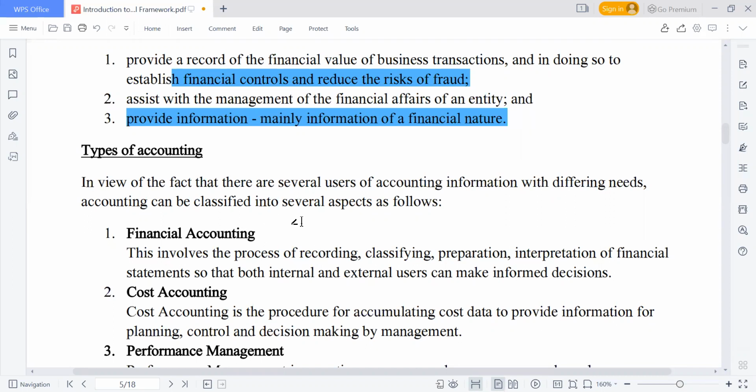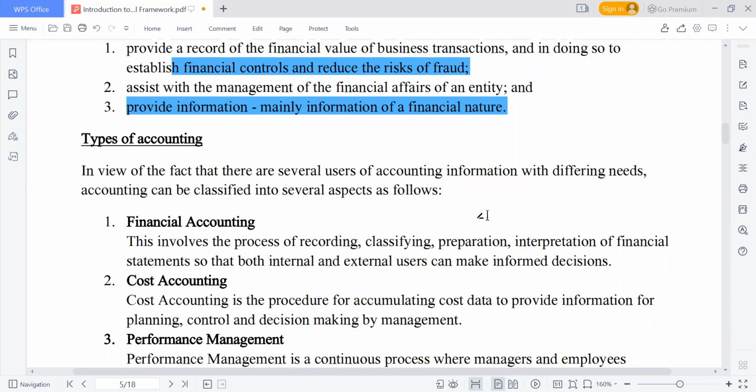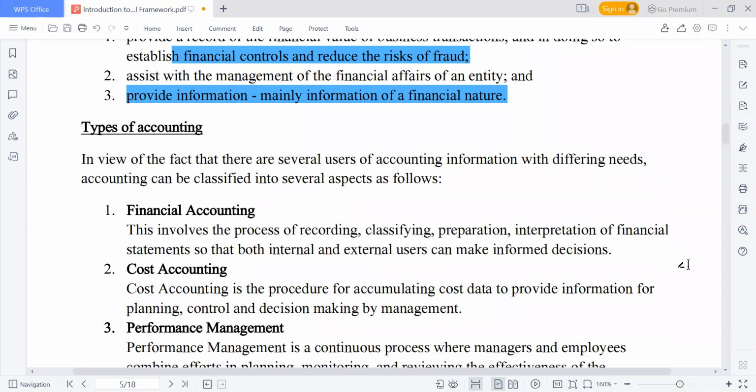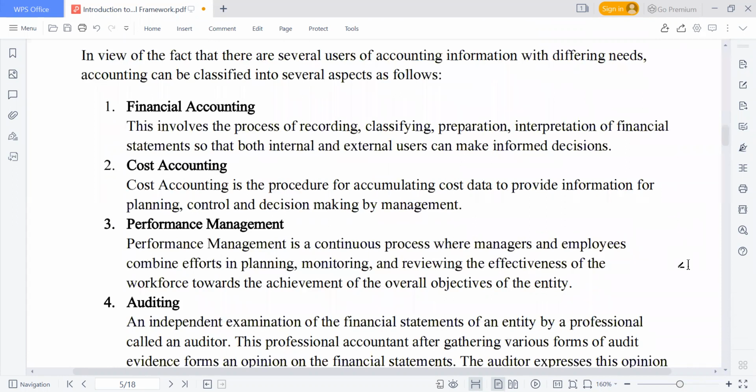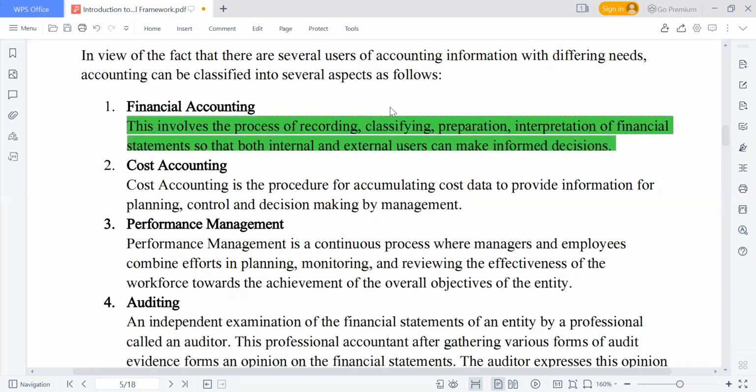We have financial accounting, and that's what we are talking about in this syllabus. Other subjects will take up the remaining ones. Financial accounting is the process of recording, classifying, preparation, and interpretation of financial statements, so that both internal and external users can make informed decisions. That's the main purpose of providing financial statements.